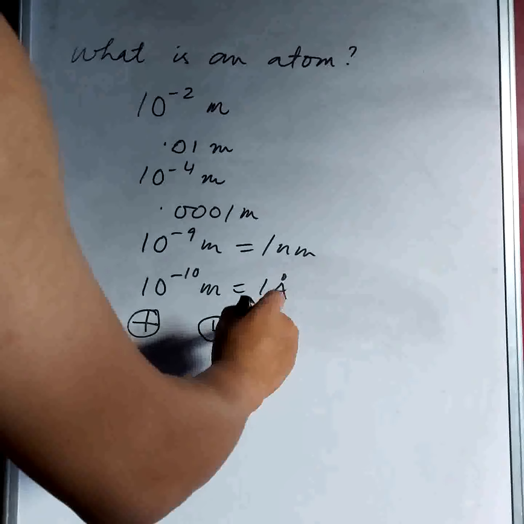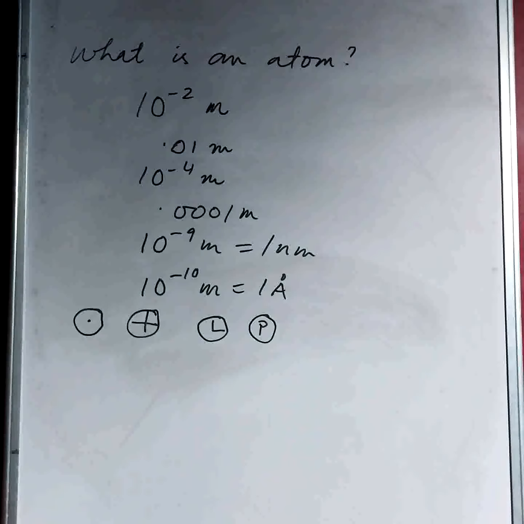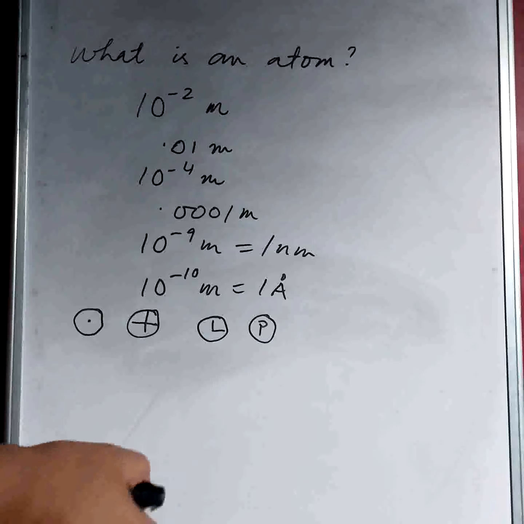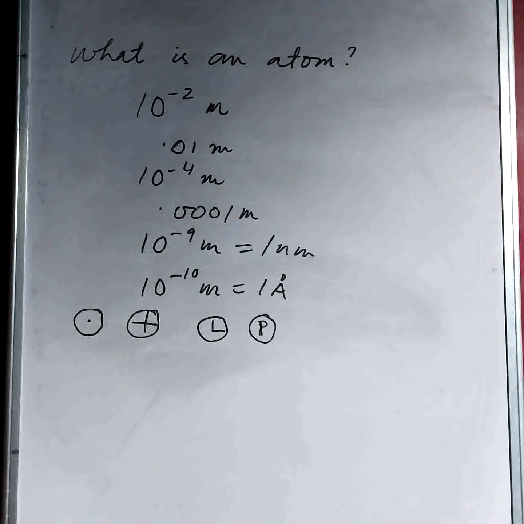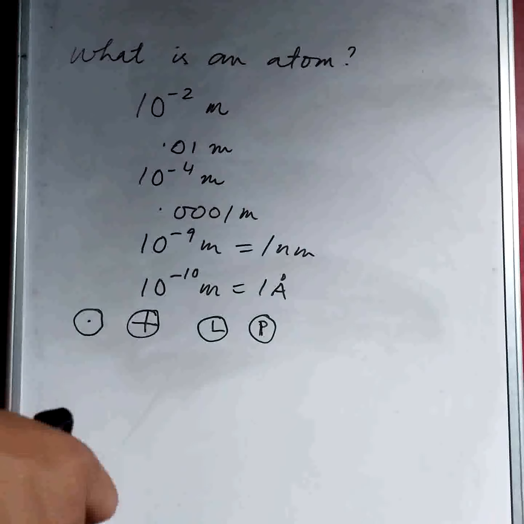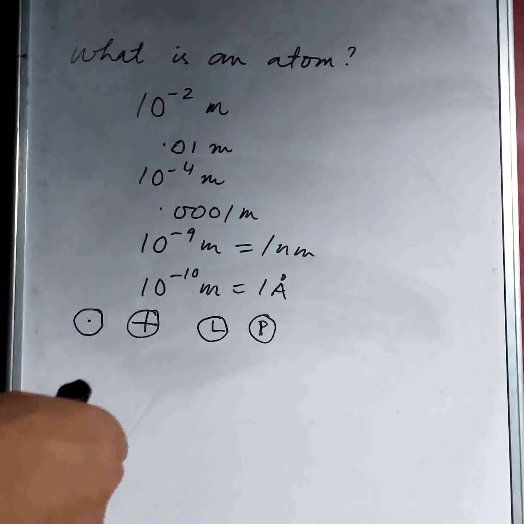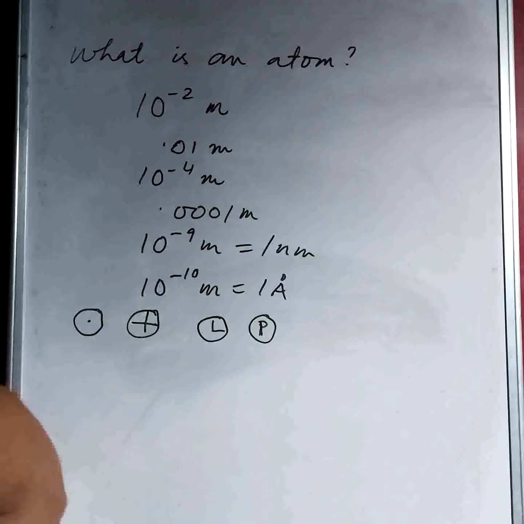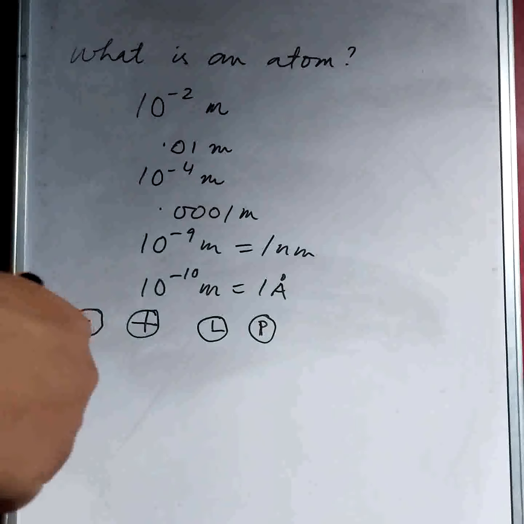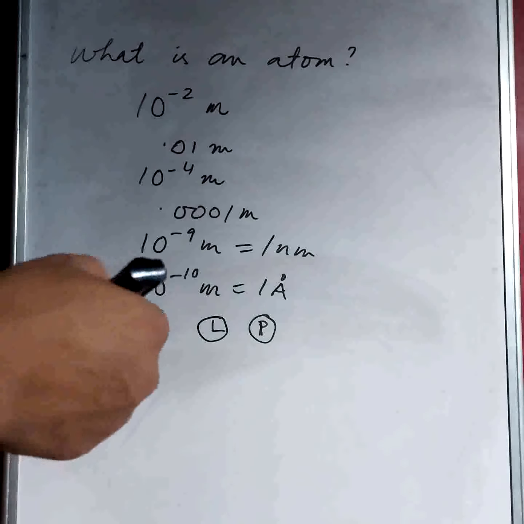For phosphorus, this, and so on. Sorry, this one is for platina or platinum. But there are 100+ elements in the periodic table. So if we try to give a symbol to each of the elements, it'll be difficult to remember also. So for that, scientists came up with a shorthand.